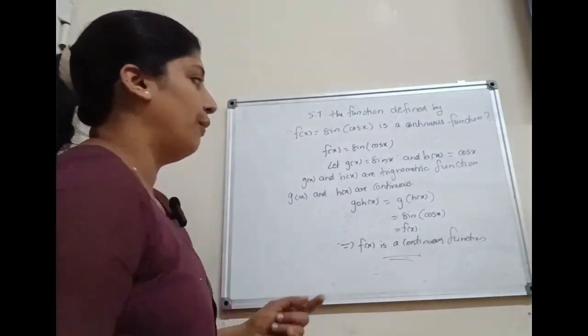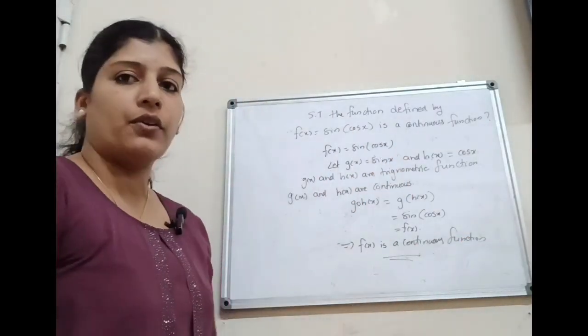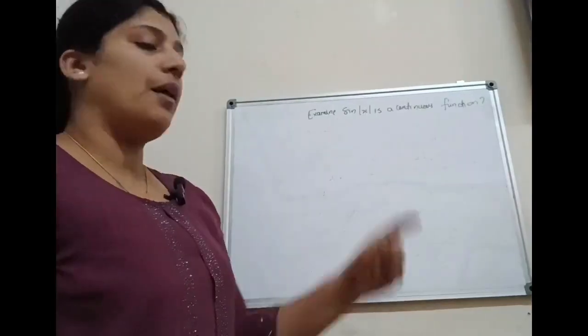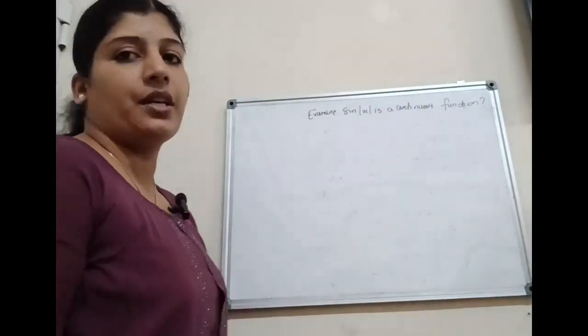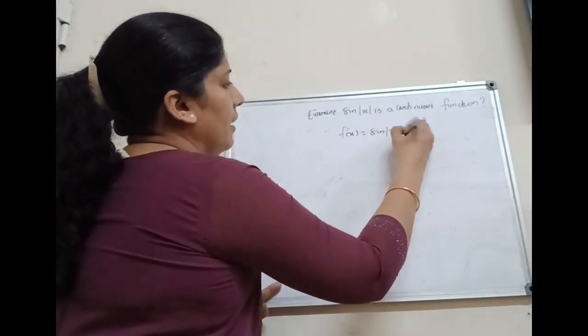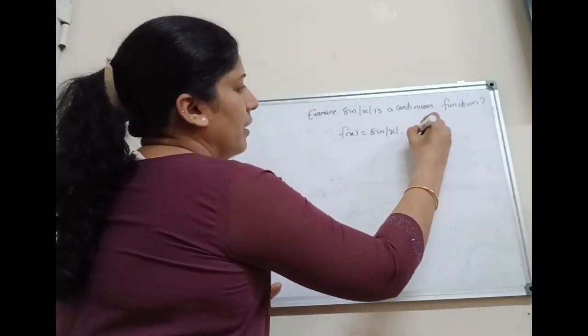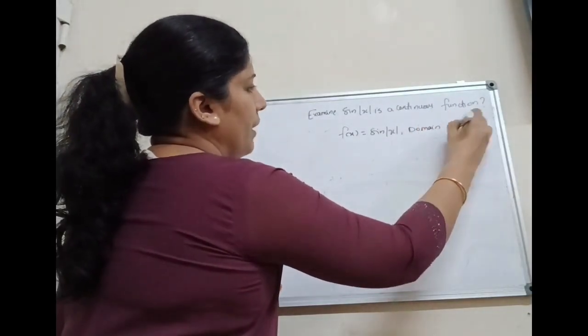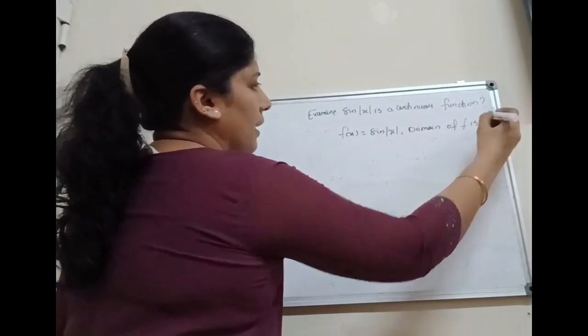Here f of x is what? Sine of cos x. That is, sine of cos x is a continuous function. Examine sine of mod x is a continuous function. Here given f of x equal to sine of mod x, the domain of f is R, the set of real numbers.